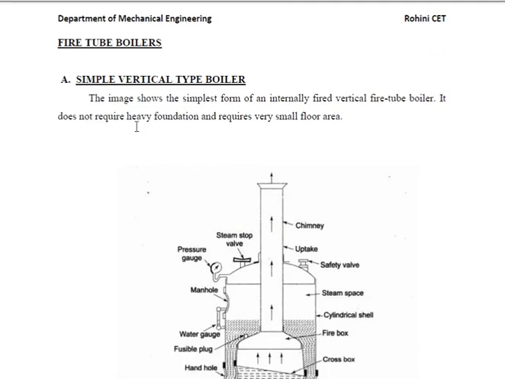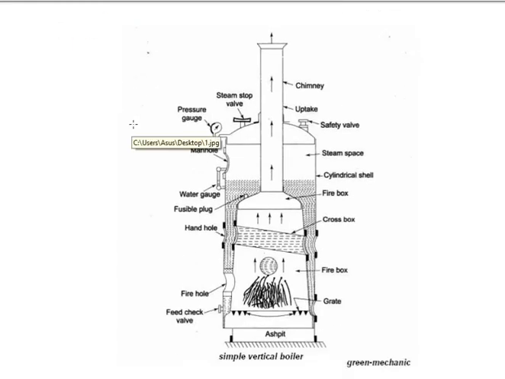So the first example is the simple vertical tube boiler, the image shown in the display. Look at the structure of the boiler shell. The axis is vertical, so therefore it is a vertical axis boiler. As the name indicates, it is a simple vertical boiler, right? Inside the boiler at the bottom, there is a combustion chamber or a furnace, which is an integral part of the boiler shell, boiler structure. Therefore, it is internally fired.